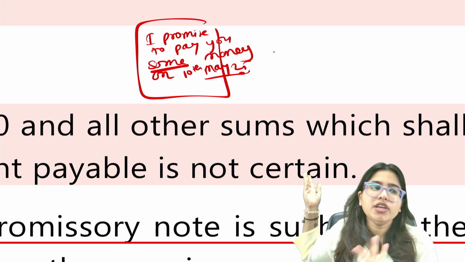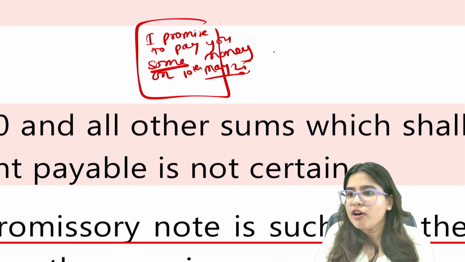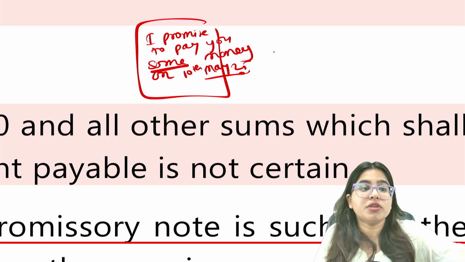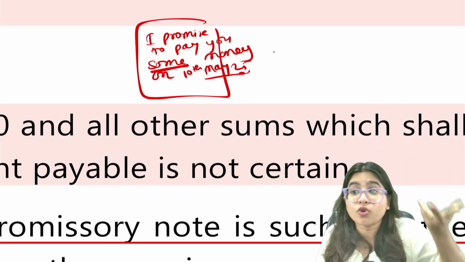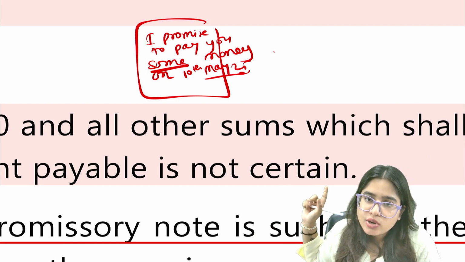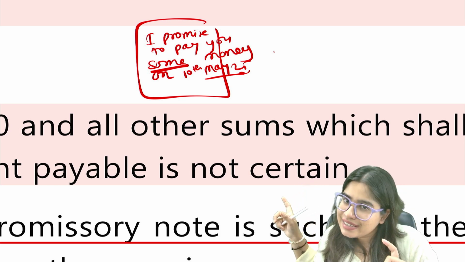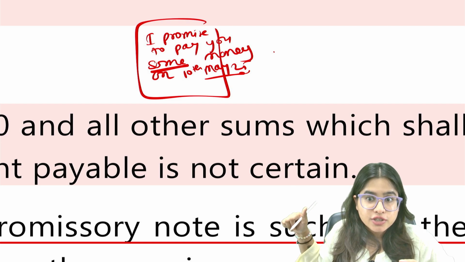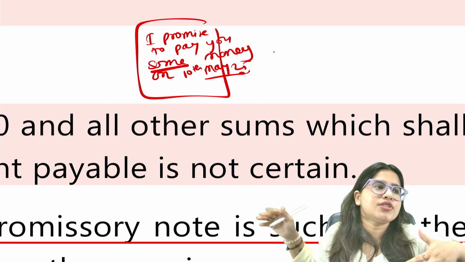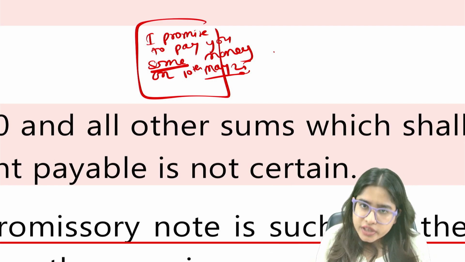What is the amount? I have written I promise to pay you some money. Now what is some? 5 rupees, 10 rupees, 100 rupees, 10,000 rupees, 1 lakh rupees, 1 crore rupees. How much? Please mention an amount at least. So the amount which is mentioned in the promissory note should be certain. Certain means fixed. It should not be vague. It should not be confusing. For example, some money is confusing. Some means how much?